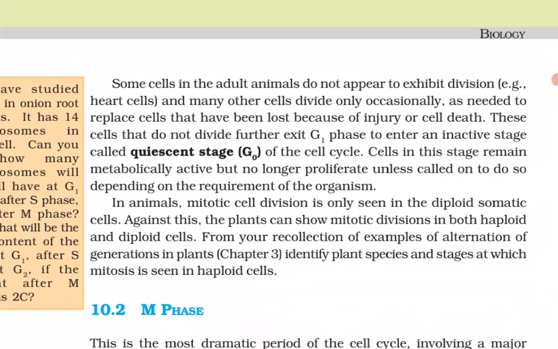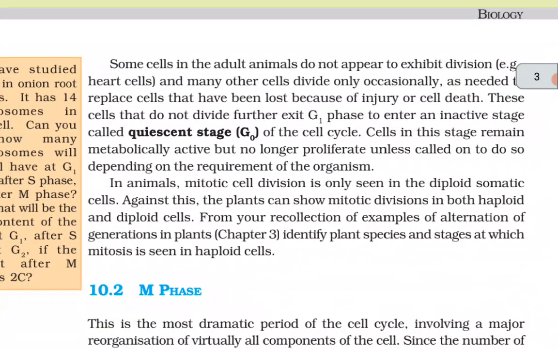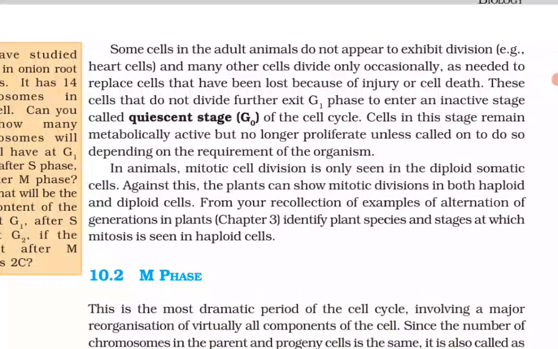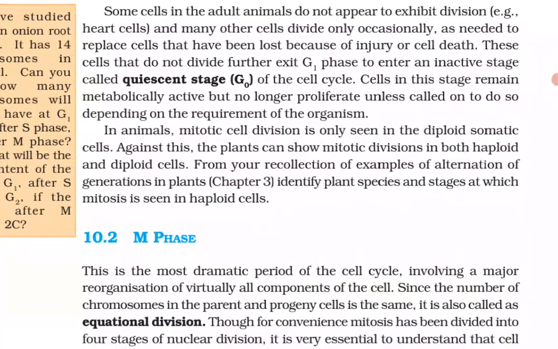Cells in this stage remain metabolically active but no longer proliferate unless called on to do so, depending on the requirement of the organism. In animals, mitotic cell division is only seen in the diploid somatic cells. Against this, the plants can show mitotic divisions in both haploid and diploid cells.